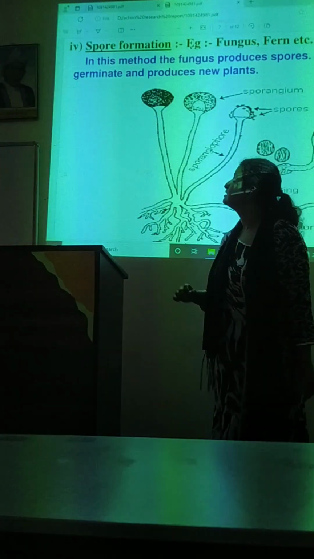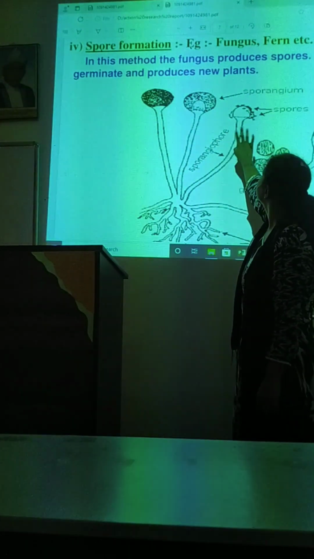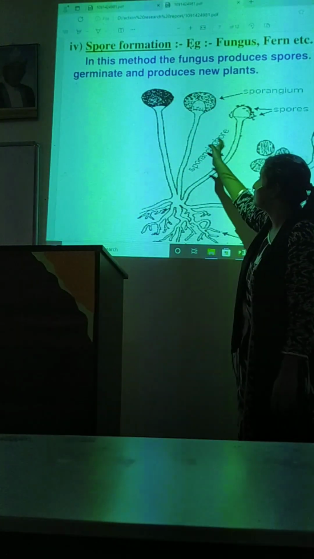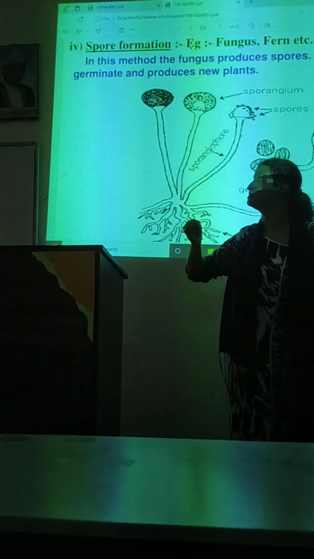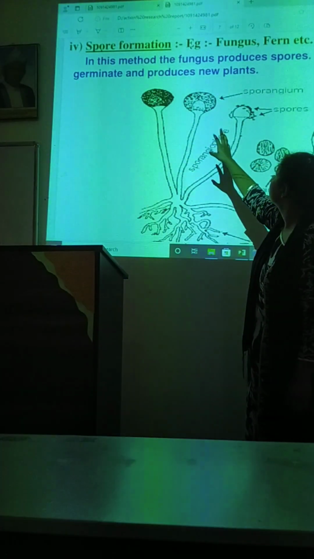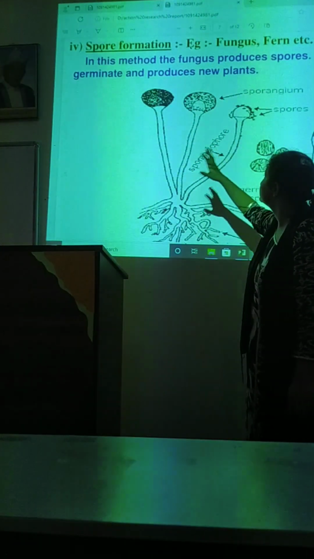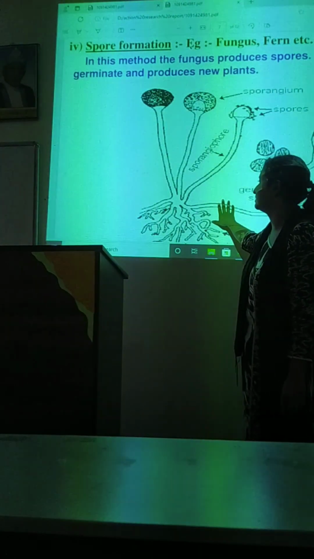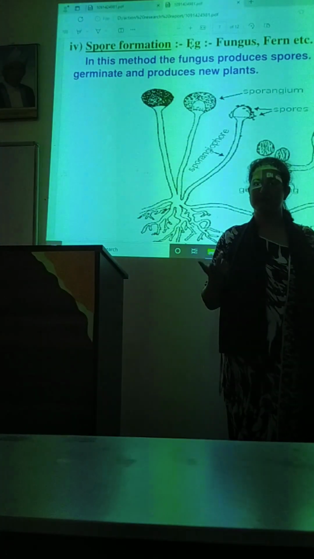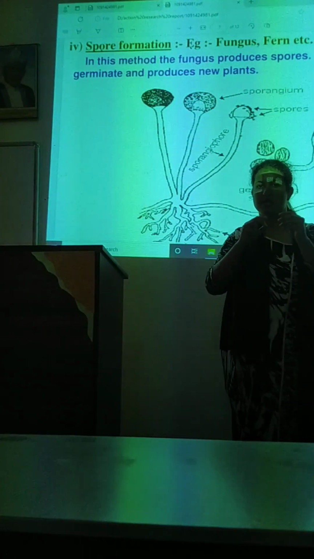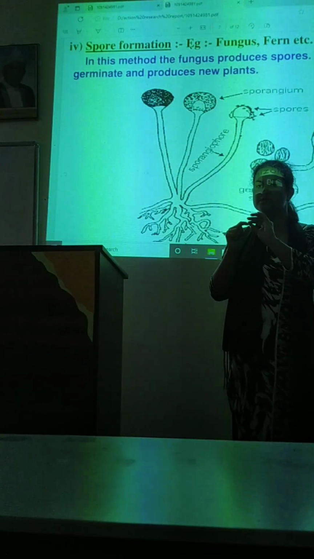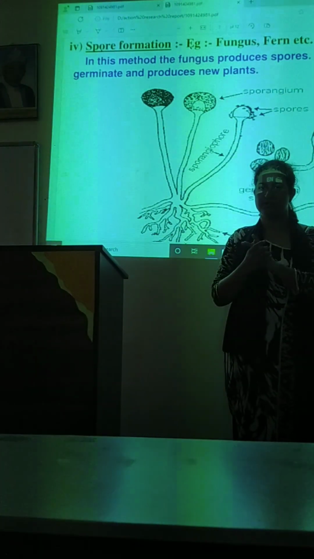So here comes spore formation. Example: fungus or fern or sorus. In this method, the fungus produces spores. The spores germinate and produce new plants. If we look at any plants like ferns, in ferns we will see small spores, black and brown in color.